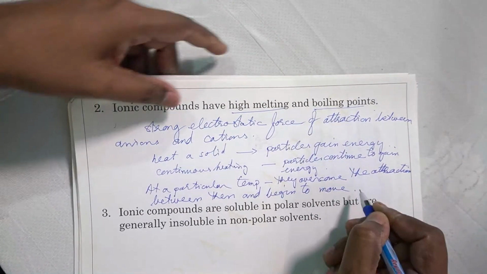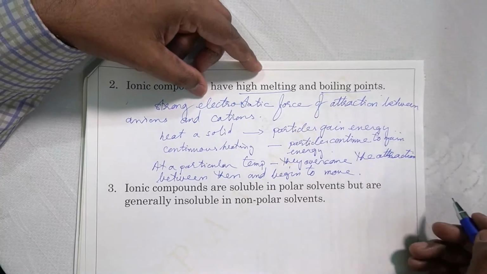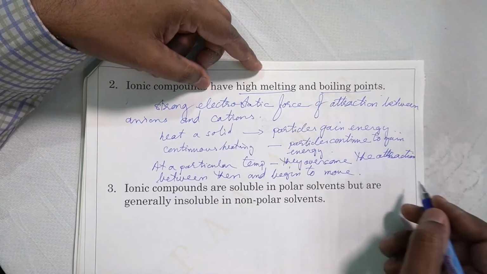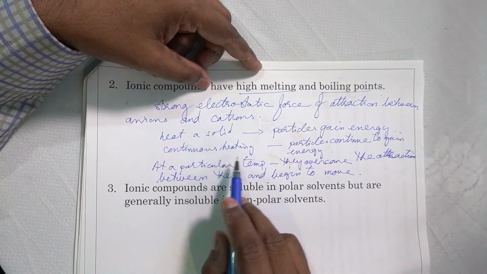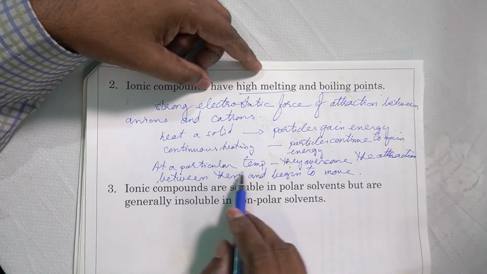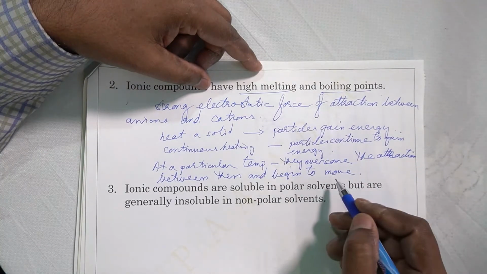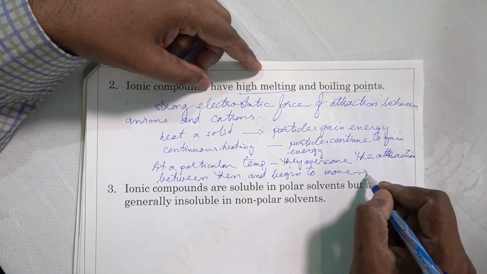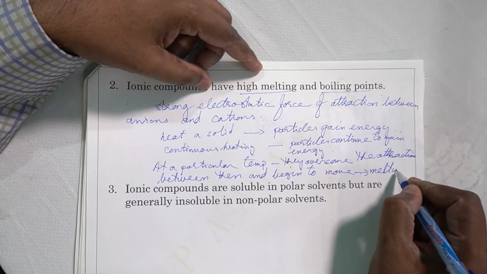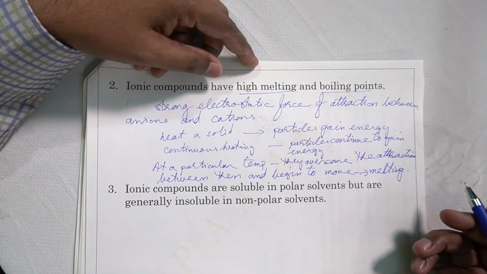When they move, that is when we say the solid has changed to liquid state. Liquids can flow, because the particles can slide one over the other. So the continuous heating gives them such energy that at one point they become free, overcome the attraction between them and begin to move. In other words, melting takes place. The temperature at which this process happens is called the melting point.